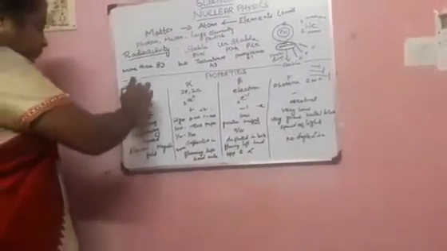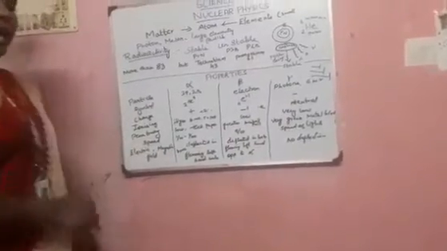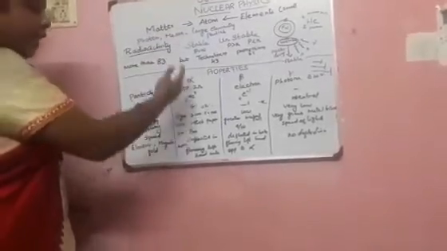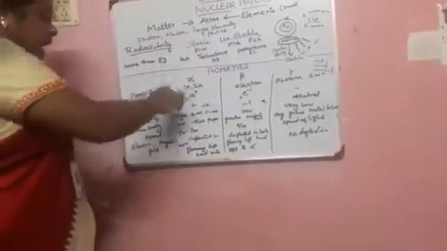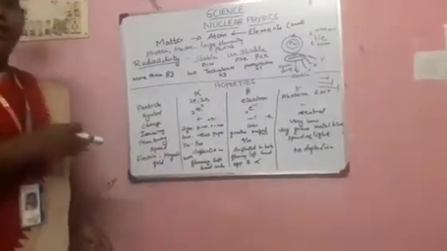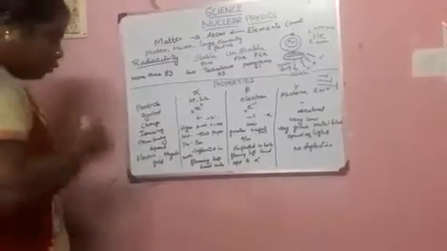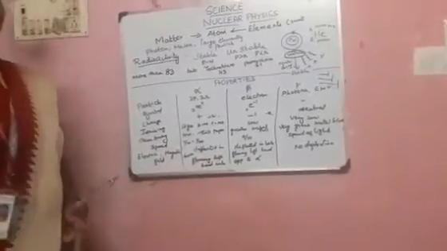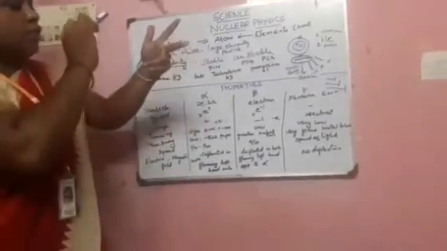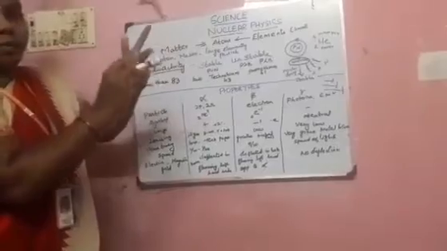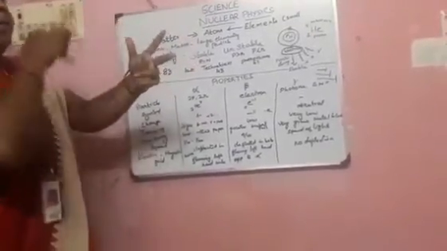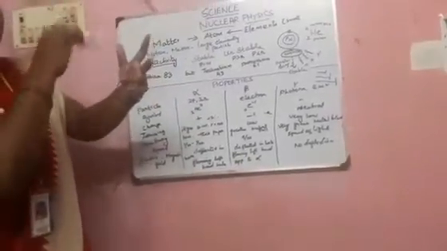And next one, electric and magnetic field. How will the deflection happen in an electric and magnetic field in the presence of alpha, beta and gamma? Alpha rays will be deflected in both the electric field as well as the magnetic field, according to Fleming's left hand rule. We already know Fleming's left hand rule. It uses the thumb, forefinger and middle finger: current, field, as well as the motion. So this will be the direction for that.